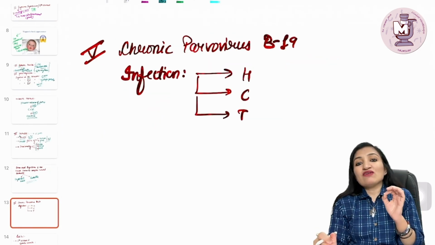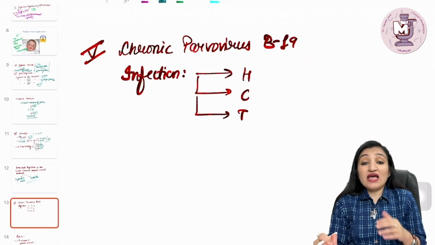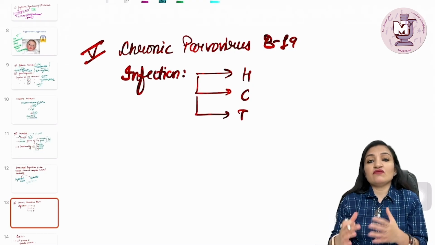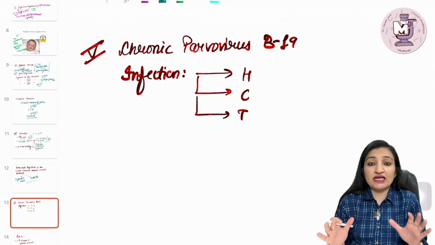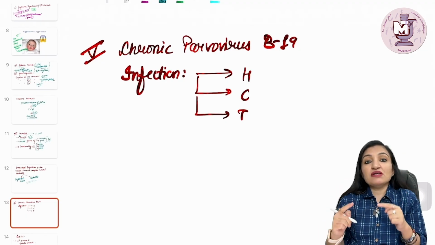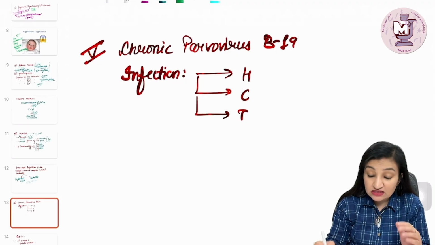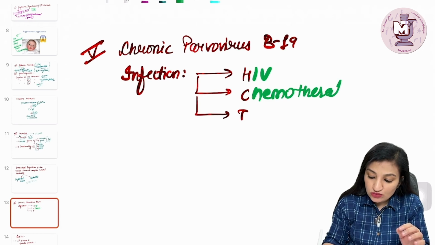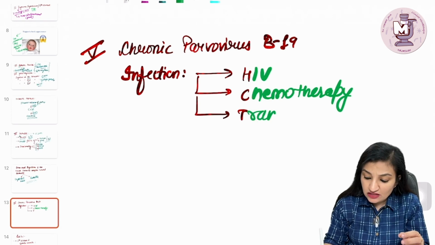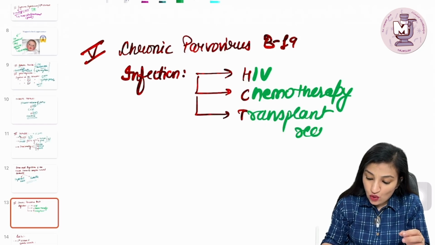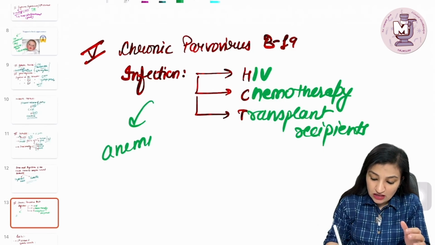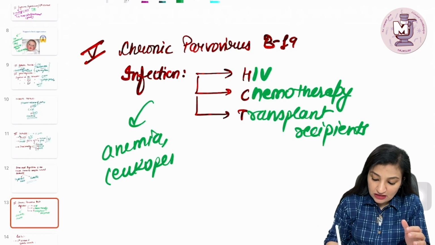Now, chronic parvovirus B19 infection can occur in whom? As I said before, the infection by this virus is generally self-limiting, but obviously that is going to occur if the immunity is good, not compromised or jeopardized. But chronic infection can occur in people with compromised immunity, like for example, remember at least three categories: HIV infected individuals, people who are getting chemotherapeutic agents, and the transplant recipients. Now, all these individuals are unfortunately not going to clear the virus, so they can end up with anemia, not just that, leukopenia, and even thrombocytopenia.